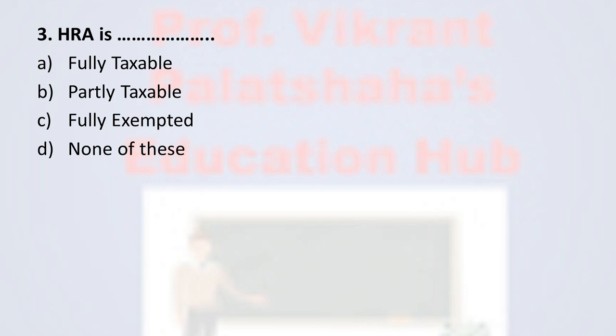Question number 3. HRA is dash. Option number A fully taxable, option number B partly taxable, option number C fully exempted, and option number D none of these. And the correct option is partly taxable. House rent allowance, that is HRA, is partly taxable under the salary.